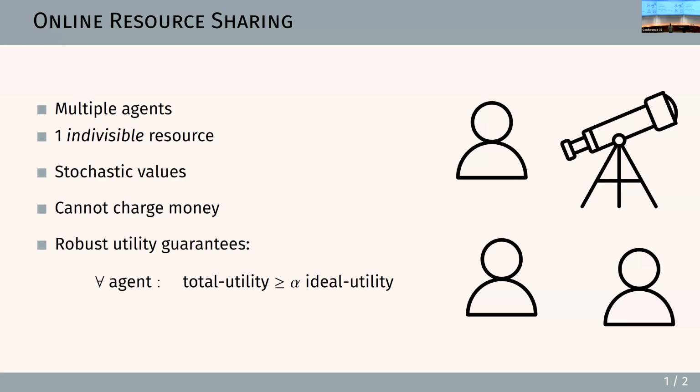And this is a very strong guarantee, so it has some very nice properties. First of all, it's a nice fairness guarantee because everyone can guarantee some fraction of their utility, some utility, no matter what the other agents do. And we also get a lot of equilibrium guarantees, price of anarchy guarantees.